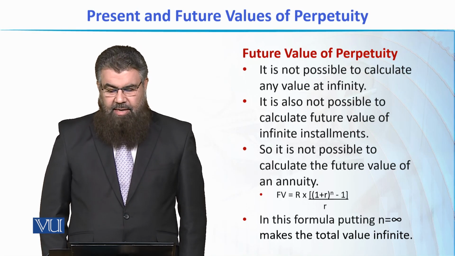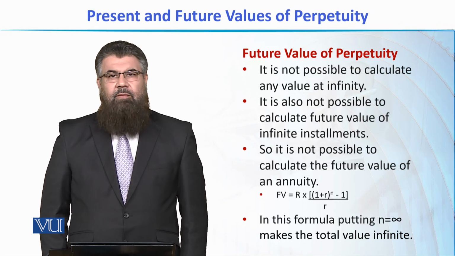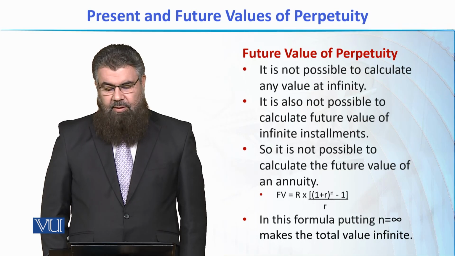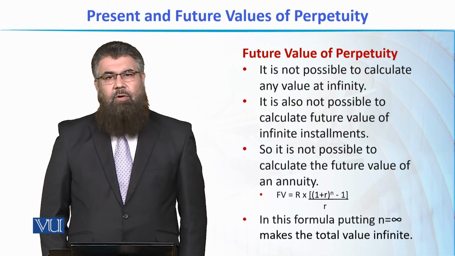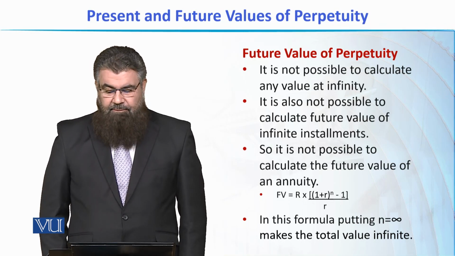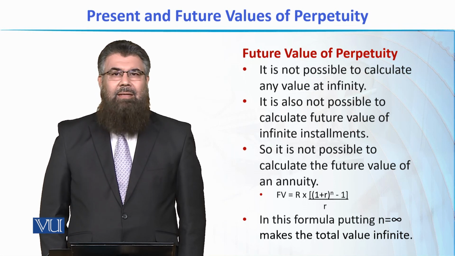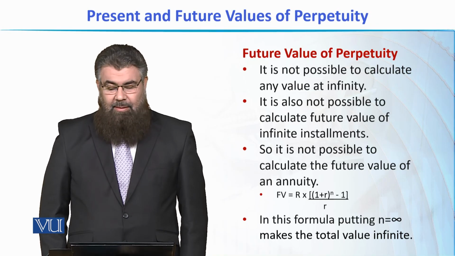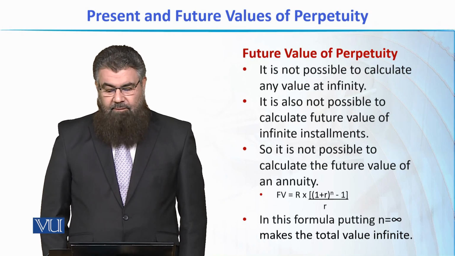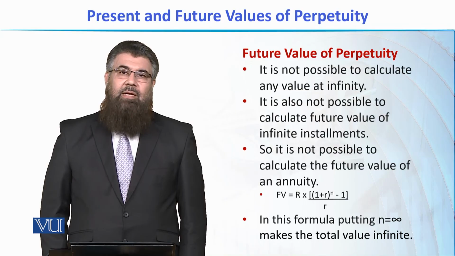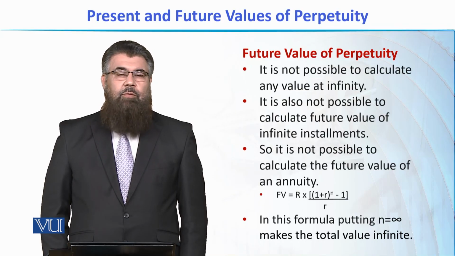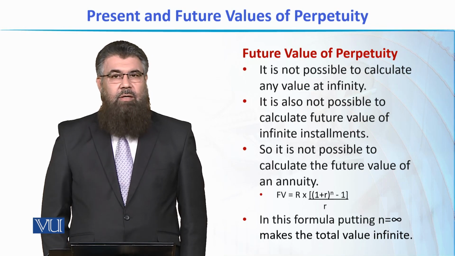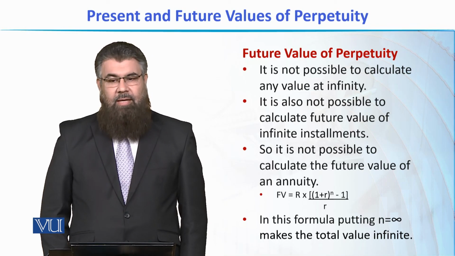Now let's have a look at this formula. The formula is of future value of an entity. Now in this formula, have a look at it. If we put n, that is the number of installments, equal to infinity, then the whole formula, the whole value will become infinity. That means the future value of a perpetuity is infinity. In other words, it cannot be calculated.